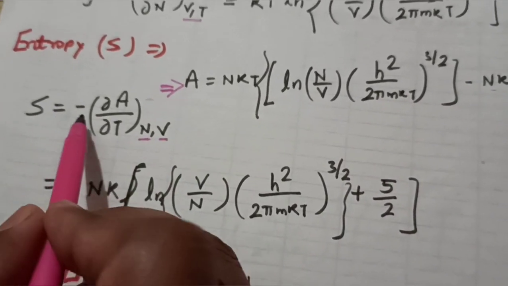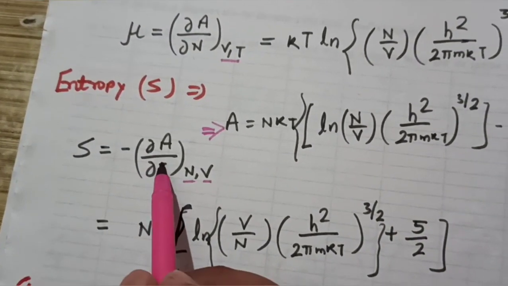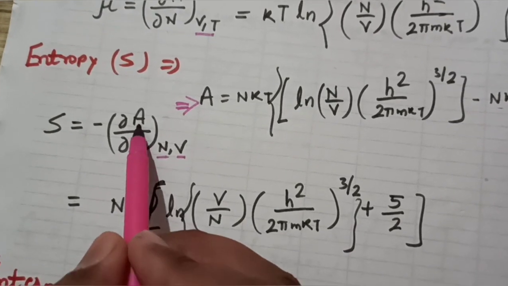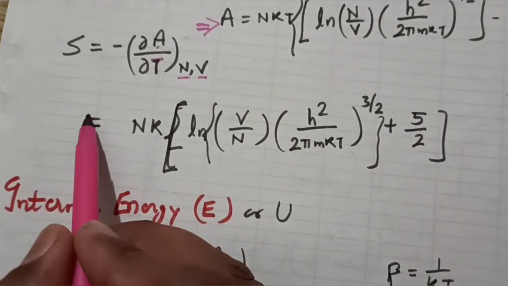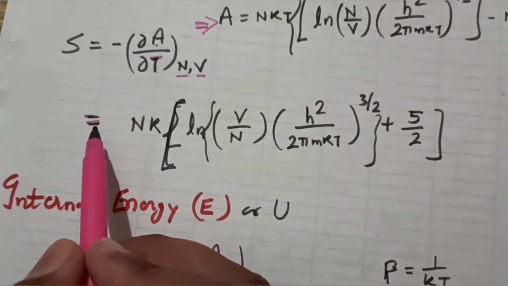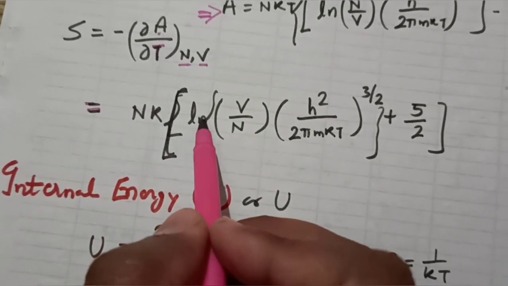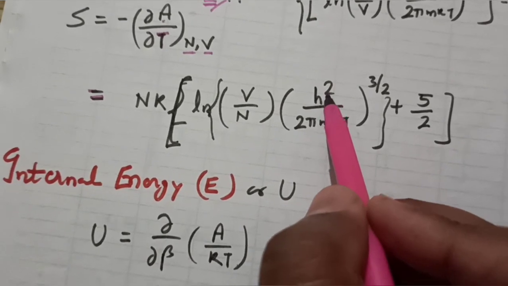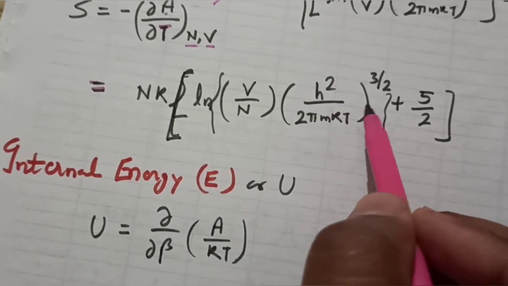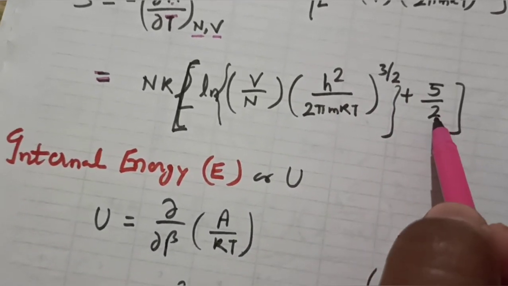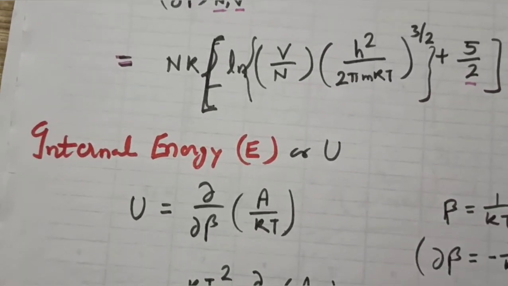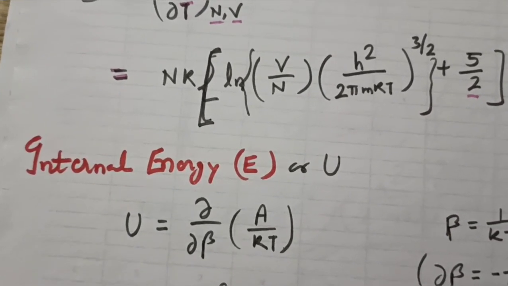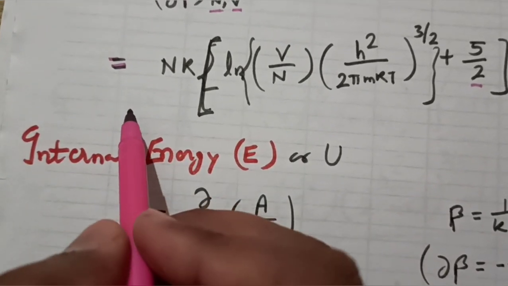So by taking the derivative with respect to T of this Helmholtz free energy, we are left with the result for the entropy of the classical ideal gas. It is nk ln of V upon n times h square upon 2 pi mkT raised to the power 3 by 2 plus 5 by 2. So this is the entropy for the classical ideal gas.